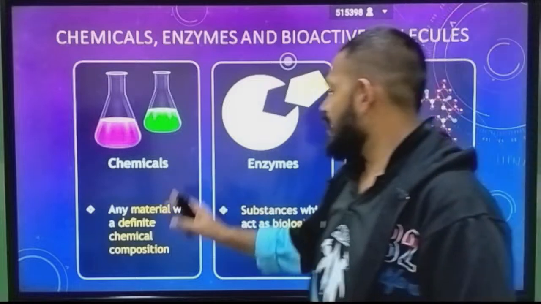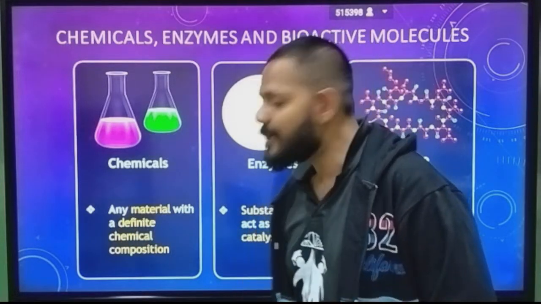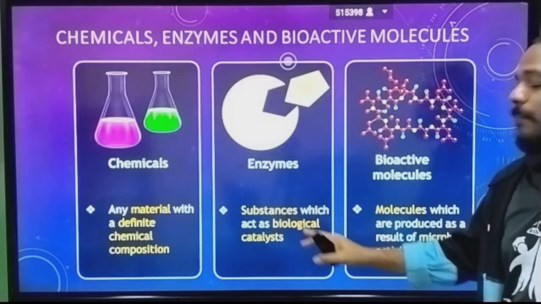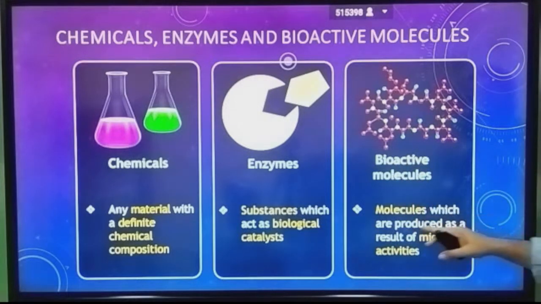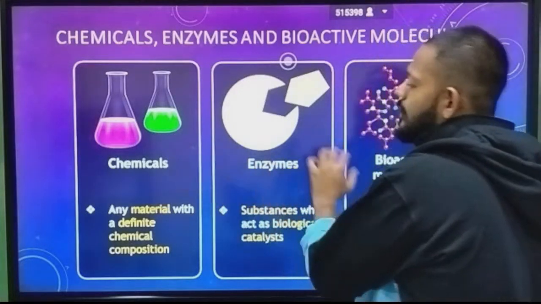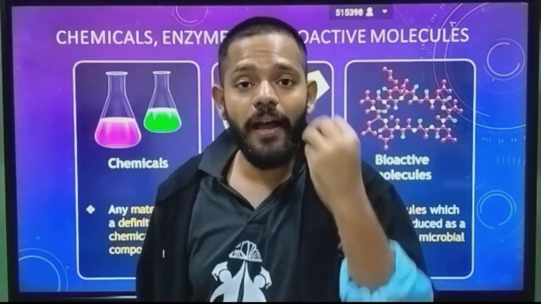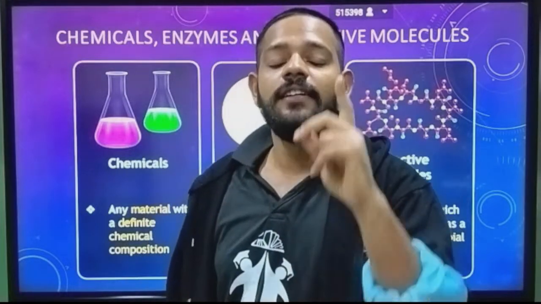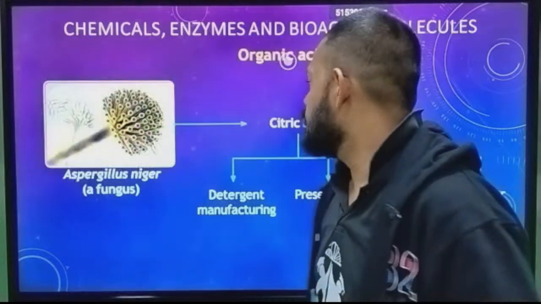Then chemicals, enzymes, and bioactive molecules which are produced with the help of microbes. First, chemicals: any material with a definite chemical composition. Enzyme: a substance which is a biological catalyst. Bioactive molecules are produced as a result of microbial activity. Now we are going to see different chemicals, enzymes and bioactive molecules one by one.